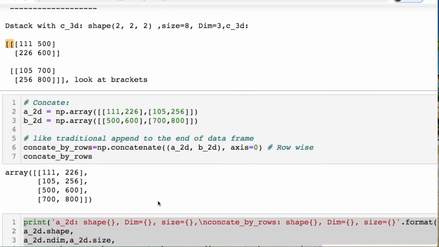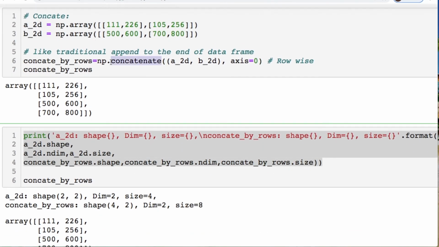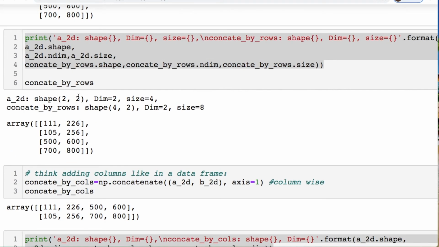The other thing that we need to consider is to concatenate. And that's just like doing concatenation in data frames, very similar, you throw in the axis, we're going row-wise, and we're putting both of these together. Just remember to do the parentheses, okay? And that's what's going on here. Here's the first one, here's the second one. Easy enough. We're saying that we're starting with this 2 by 2, which is 2 dimensions, and there's only 4 items for each one of them.